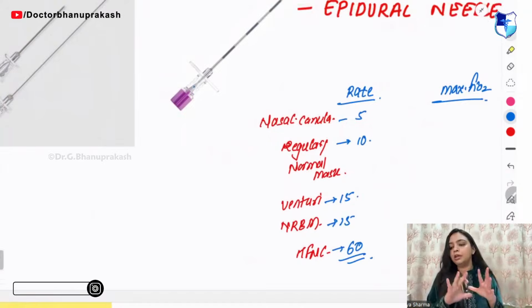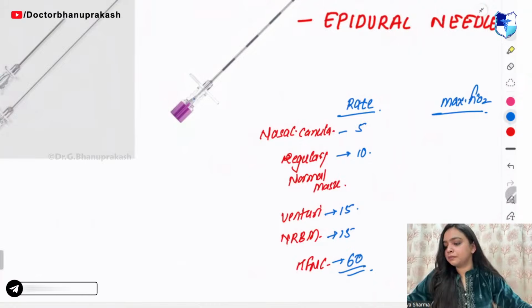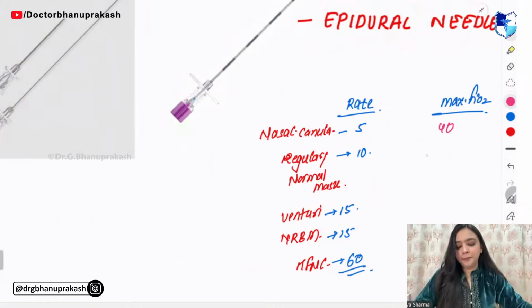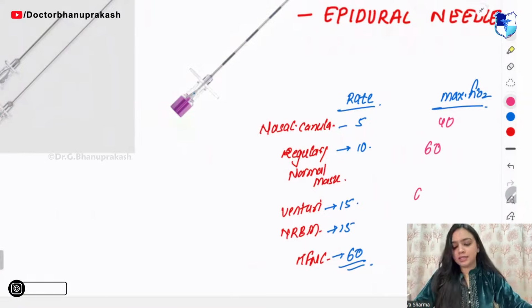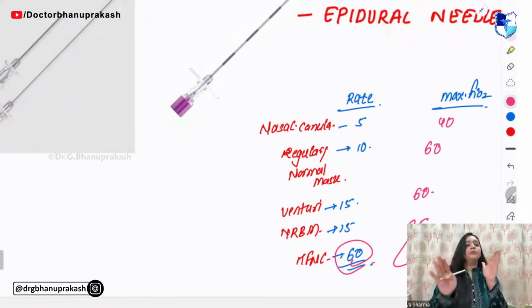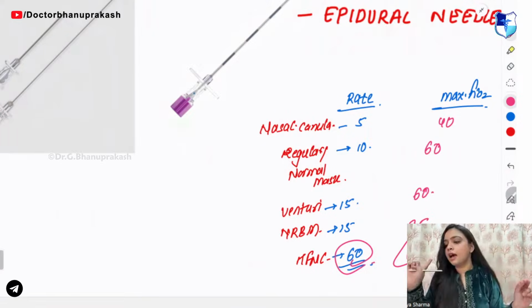So remember the table of 5: 5, 10, 15, 60. Now, the maximum FiO2 is 40, 60, 60, 85 and 100. So remember, in high, everything is high.